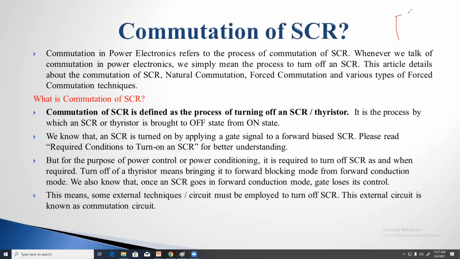For example, this is the converter, a power electronic modulator. Here we have given the input, and this is the output. Here the load is connected.